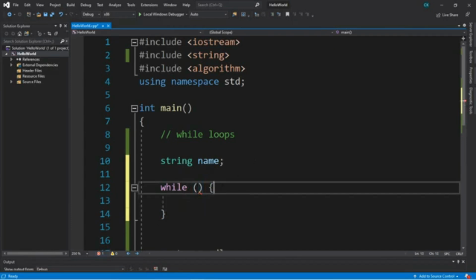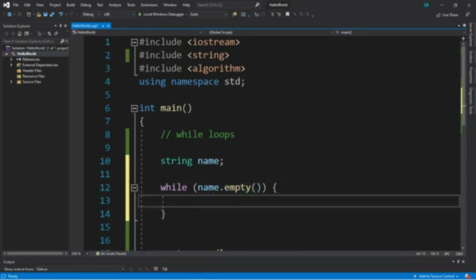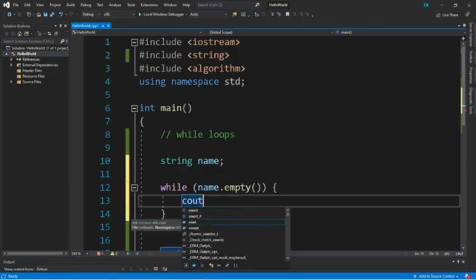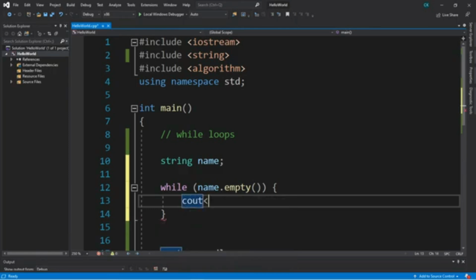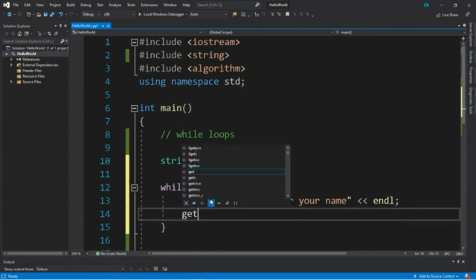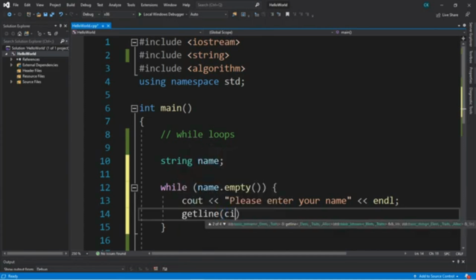So what we're going to check within the while loop, this will be the condition: perhaps if name is empty. So we're going to use the string empty function, and it will check to see if our name is empty. So if this condition remains true, what are we going to do? Let's create a prompt such as, "Please enter your name." And we'll add an endl after this. And then we will getline cin the user's name, whatever they type in.